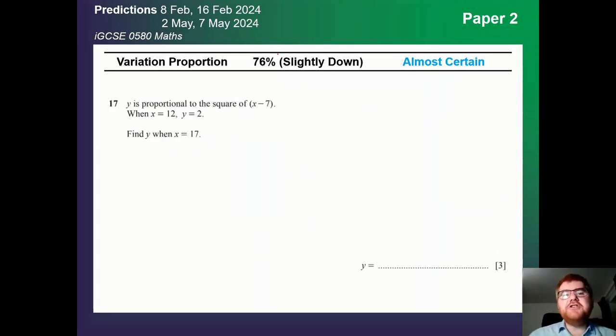On to variation and proportion, slightly down at 76%, but still in the almost certain category. And this is a very, very typical kind of question here. Proportional to the square of something and then some detail. I noticed one of the very latest November 2023 questions put some kind of strange words in as well, so be aware these questions are not always standard anymore. You will need to revise this very carefully.